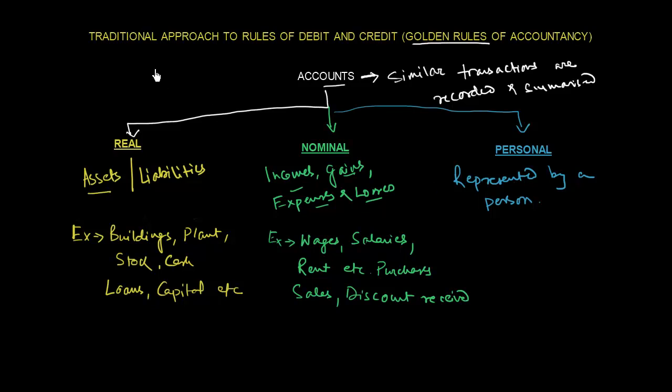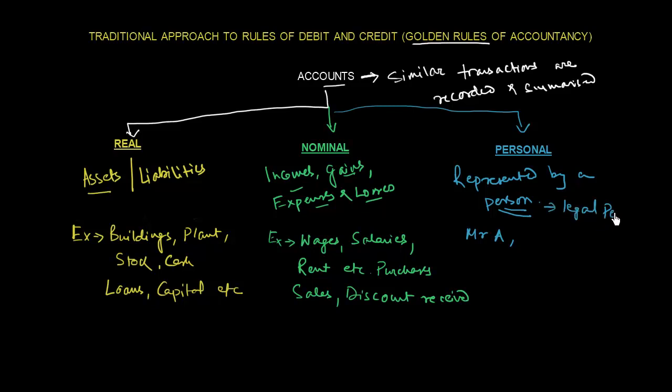And for personal account, I had said that the personal head carries all accounts which represent any person with which the business deals. So say Mr. A is a debtor and the business sells goods to Mr. A, so Mr. A's account would be a personal account. The person here does not only include real human beings, it can also include a legal person.